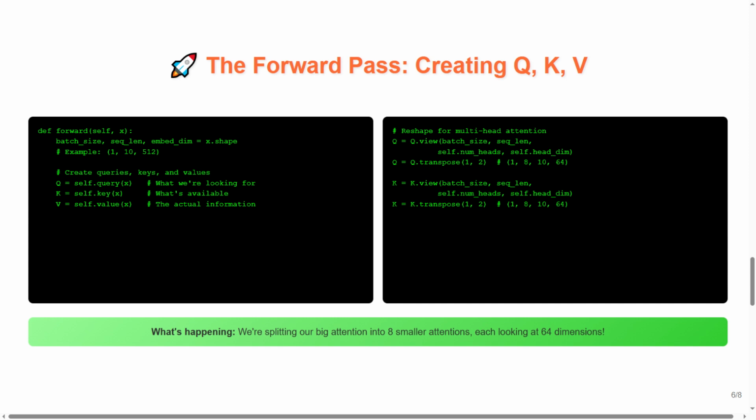def forward(self, x): batch_size, seq_len, embed_dim = x.shape. Here, we're unpacking the shape of our input tensor to understand what we're working with. Next, we create our queries, keys, and values by passing our input through the linear layers we set up earlier. Q = self.query(x), K = self.key(x), V = self.value(x). Each of these functions transforms our input into a specialized representation.